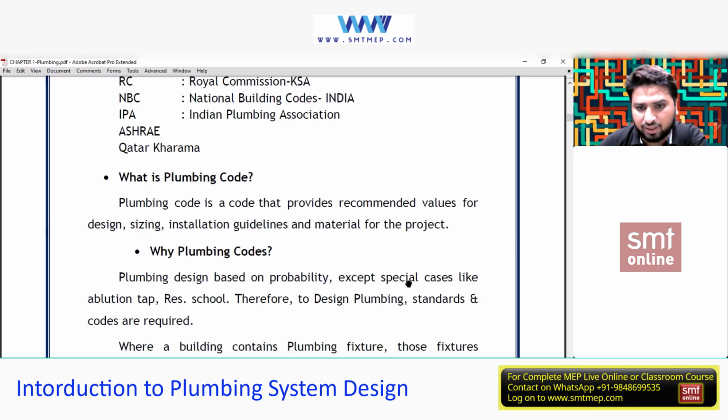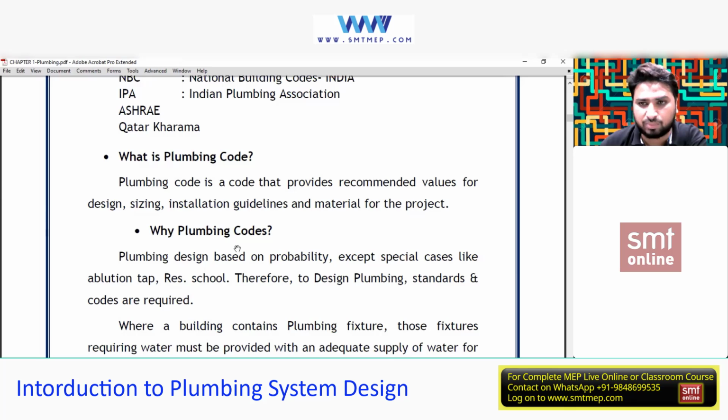Either with probability or the special cases, you need these plumbing codes, because from these plumbing codes one gets the values to design on the probability basis or on the peak basis. So in short, we'll be getting some recommended values based on probability or on peak demand. For example, for peak demand, what should the value be? For probability demand, what should the value be? We'll be taking help of this. Okay. So today is